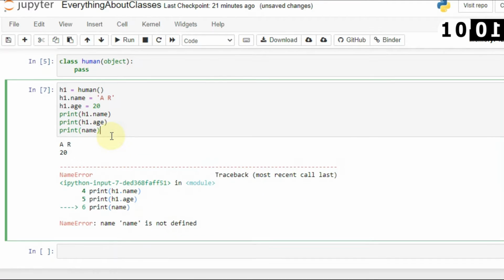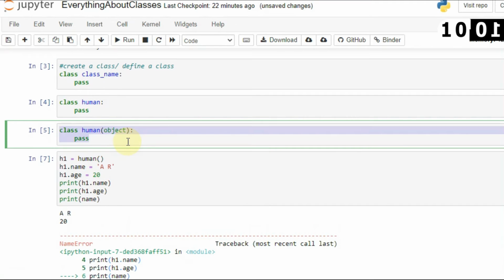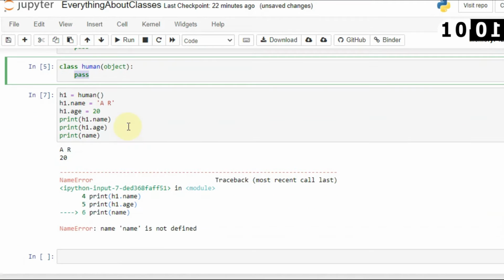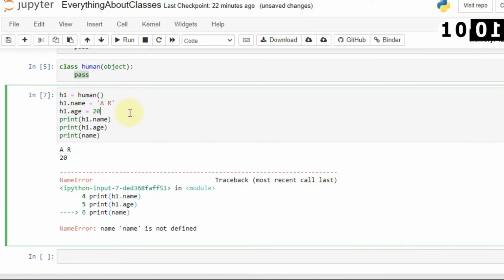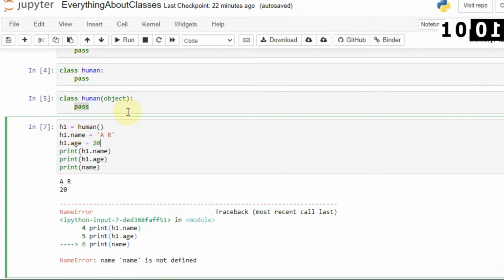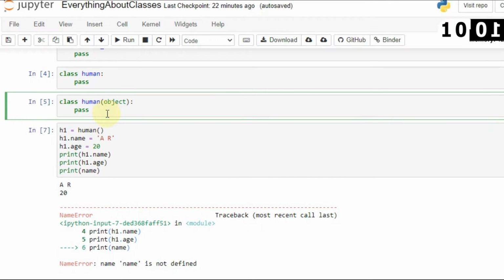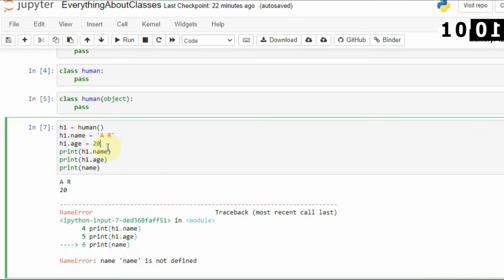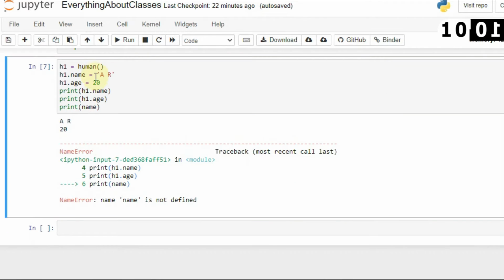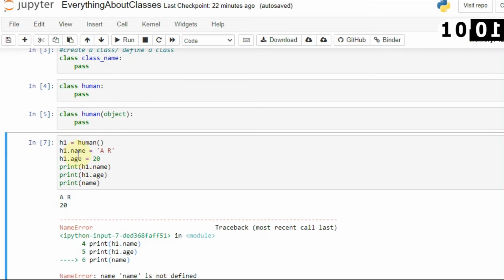So you have to remember this thing, that when you use any attributes or methods of a class, you have to use them through the object. Okay, so you have understood how you can create custom methods. Now why is it necessary to create constructors inside the classes? Let's come to that point. When I created name, I had to associate it as h1.name is equal to. Now let's say you want to take input from the user.